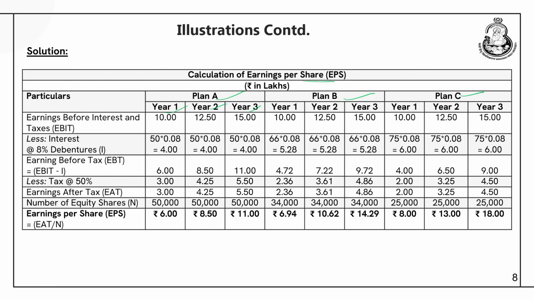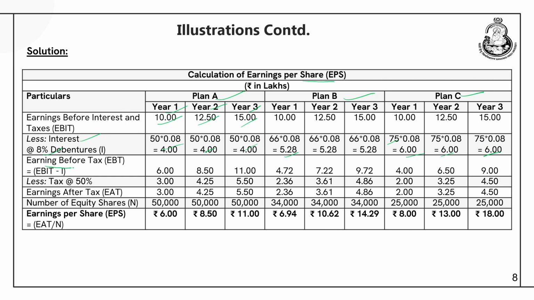We can use these values. So, you can see 10 lakhs, 12.5 lakhs and 15 lakhs. This will be same for plan A, plan B and plan C. Now, what we do? We deduct the interest at the rate of 8%. So, 50 into 8, that is 4 lakhs, right, all 3 years, then 66 lakhs into 8%, then 75 lakhs into 8% for plan C, right.